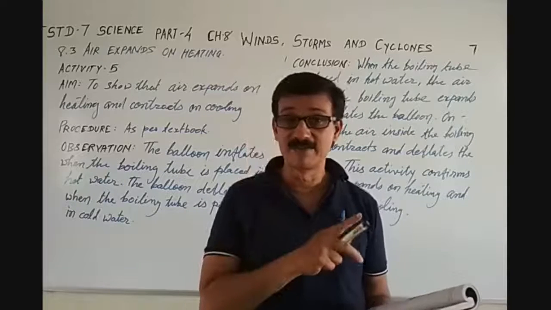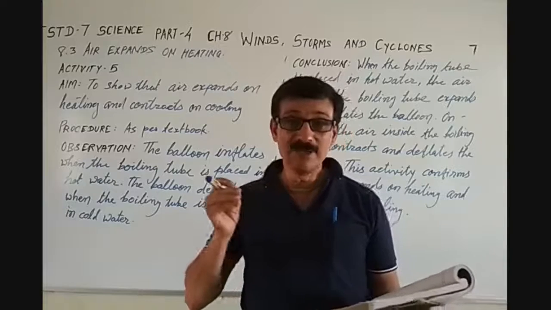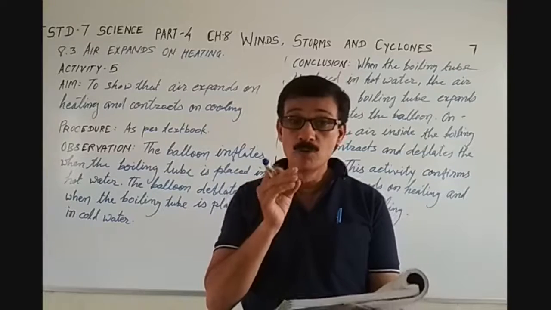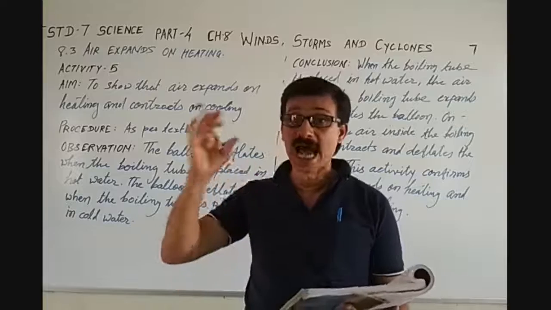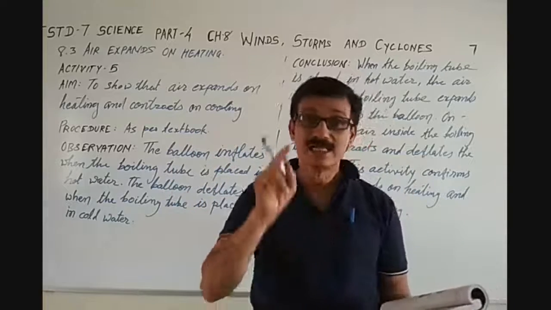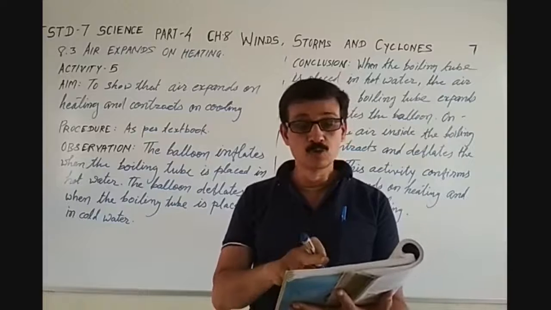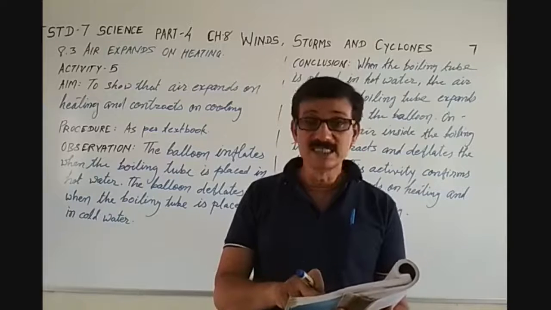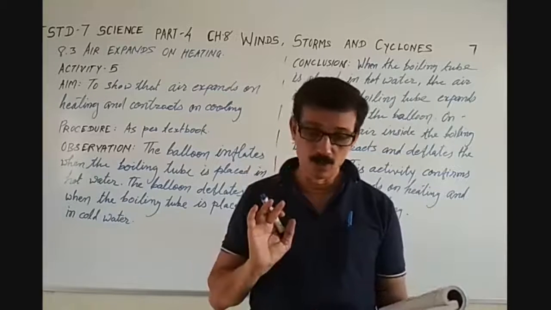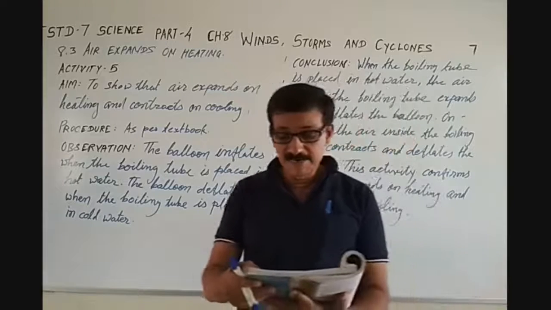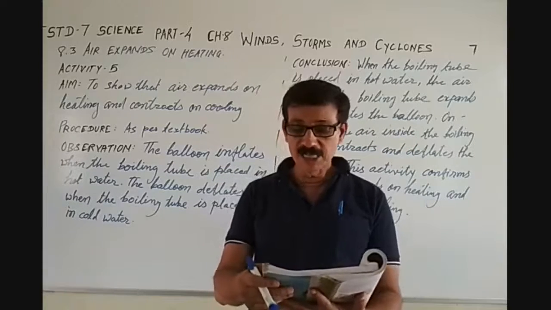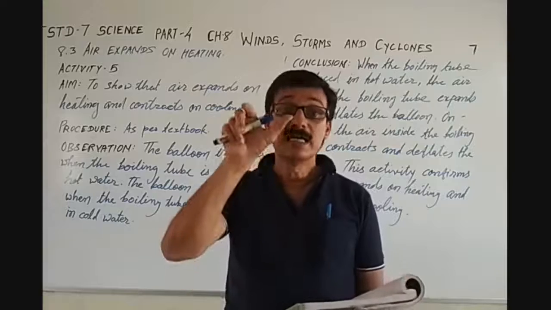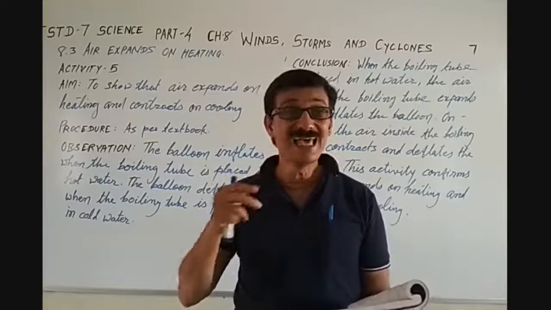Now this is one thing to understand. Where the air will blow or go, see, where the air will move, from the high pressure to low pressure, we can say. That is why it is written over here that air moves from the region where the air pressure is high to the region where the pressure is low. The greater the difference in pressure, the faster the air moves.